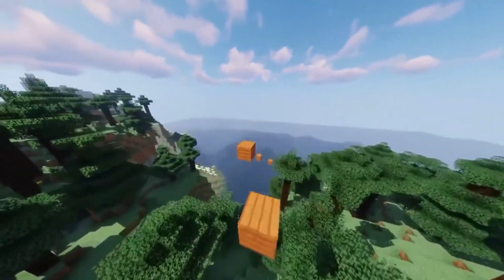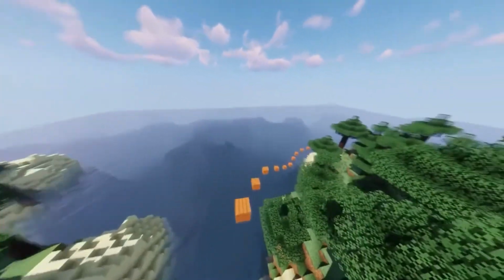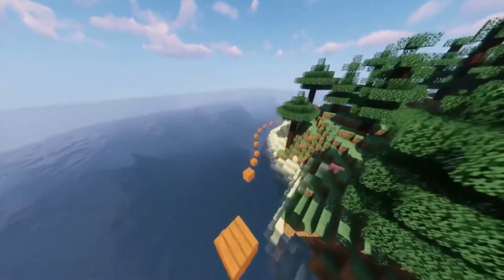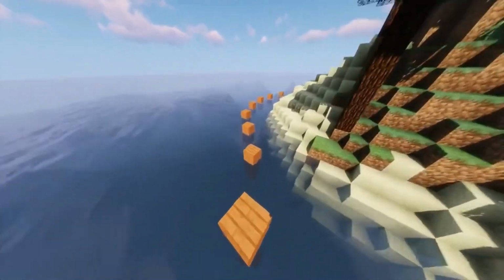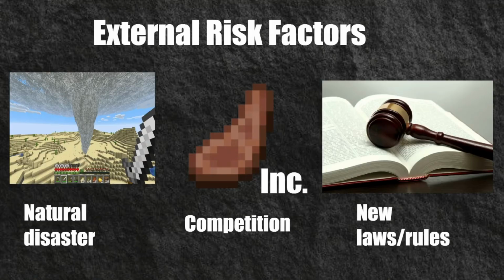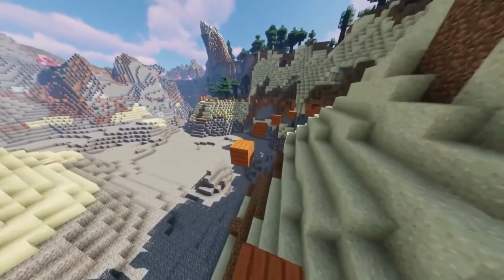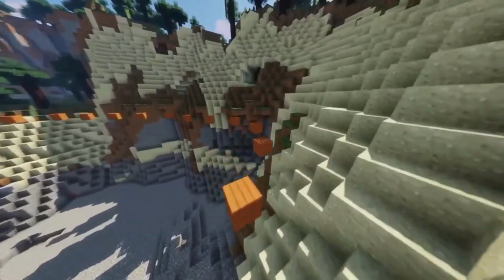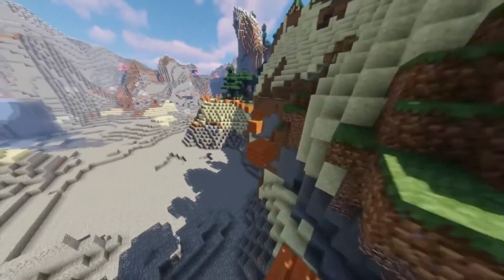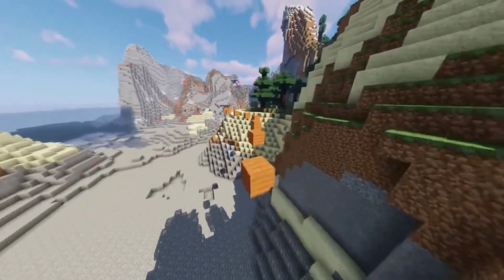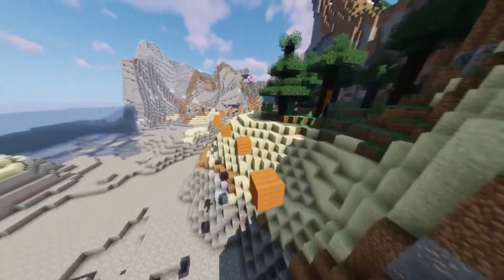This is the inherent risk that comes with investing in companies, as there are many factors which could negatively impact a company. These factors can be external, such as natural disasters, competition, or legislation, or internal, such as bad management, fraud, and ineffective operations. Now let's look at a third scenario. The owner decides to buy the land instead of the machine, but there's no drought. Business goes up, and the company grows.